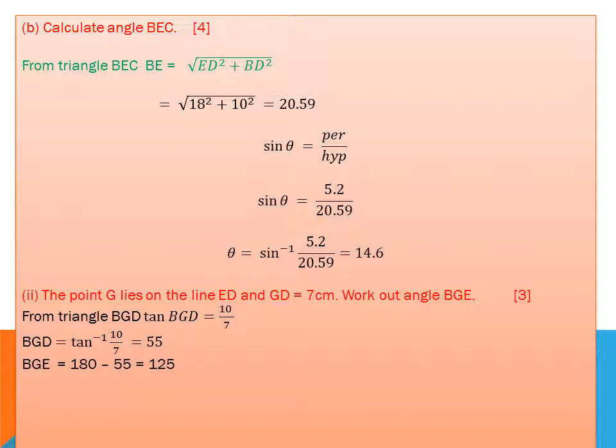The point G lies on the line ED and GD is equal to 7. Work out the angle BGE. From the triangle BGD, again I use the formula tan theta is equal to perpendicular over base. Tan BGD is equal to 10 over 7, so BGD is tan inverse of 10 over 7, which is 55 degrees. The straight angle is 180. When I subtract BGD, I find BGE, which is 125 degrees.